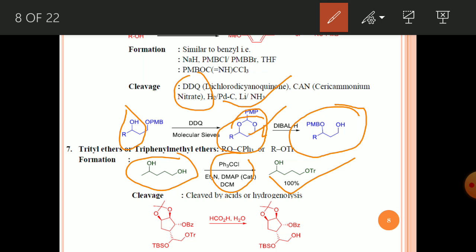Cleavage is generally done under acid hydrolysis or under hydrogenolysis conditions. See this example: if you use formic acid, you will get the deprotected primary alcohol compound.